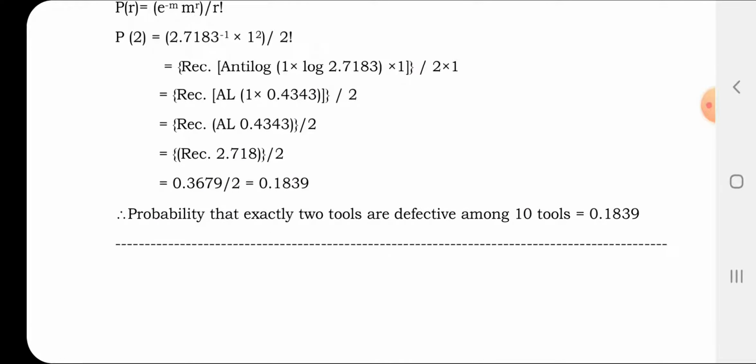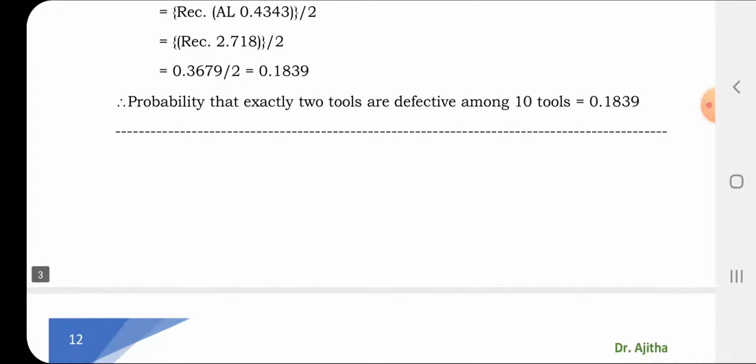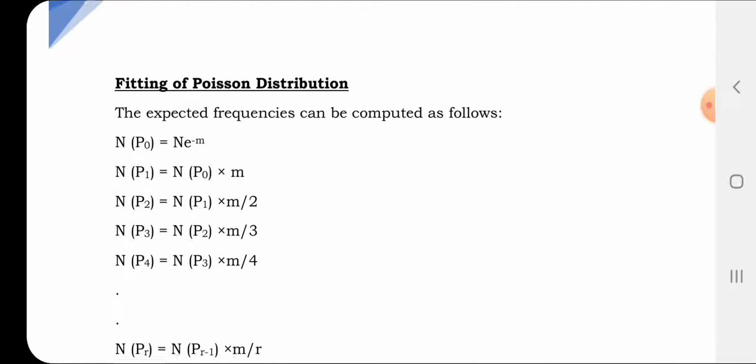So the probability of getting two tools defective is 0.1839. In case of using binomial distribution, you are getting 0.1937. Different methods you are using, accordingly you will be getting different answers.